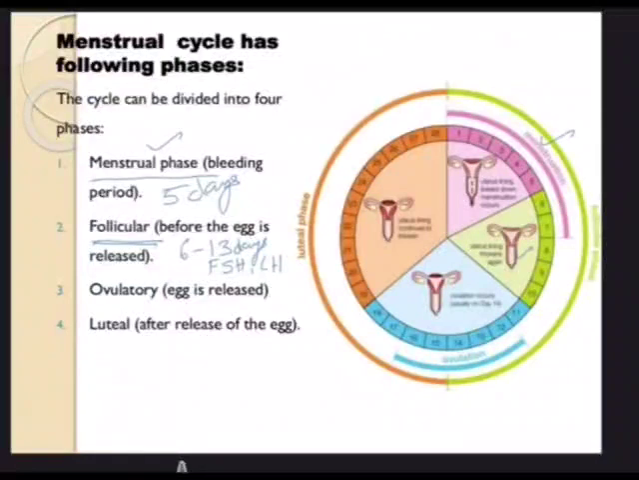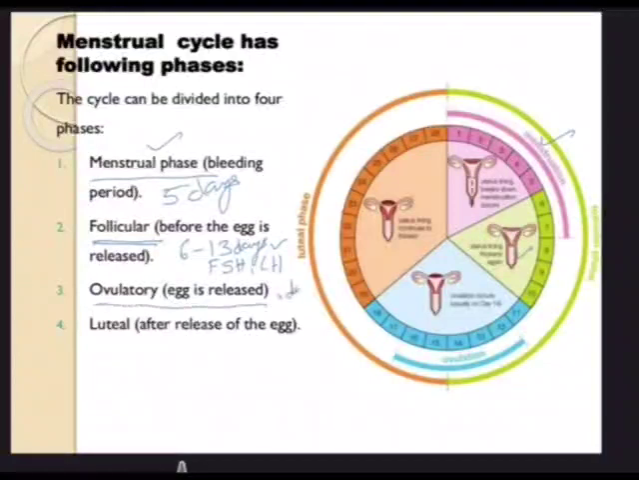The secretion of FSH and LH increases, and this stimulates follicular development. Remember, in oogenesis we talked about the primary follicle, secondary follicle, tertiary follicle, Graafian follicle. All these take place because of the influence of these two hormones, FSH and LH. Once the follicular development takes place, there will be a secretion of estrogen. Another hormone gets secreted, estrogen.